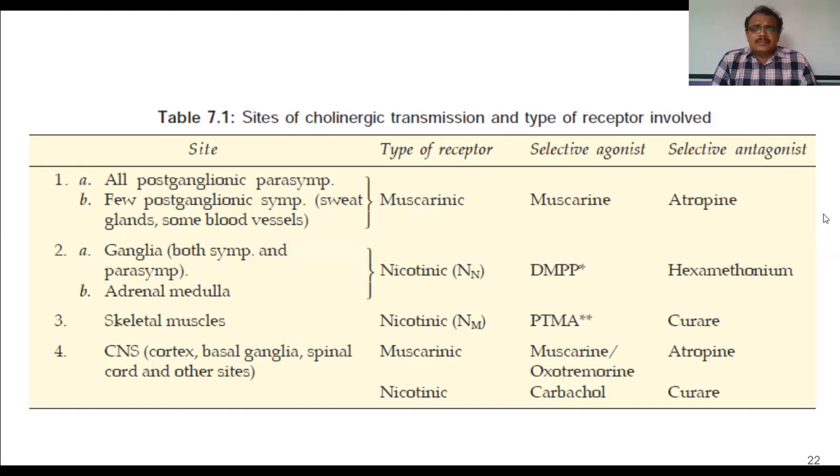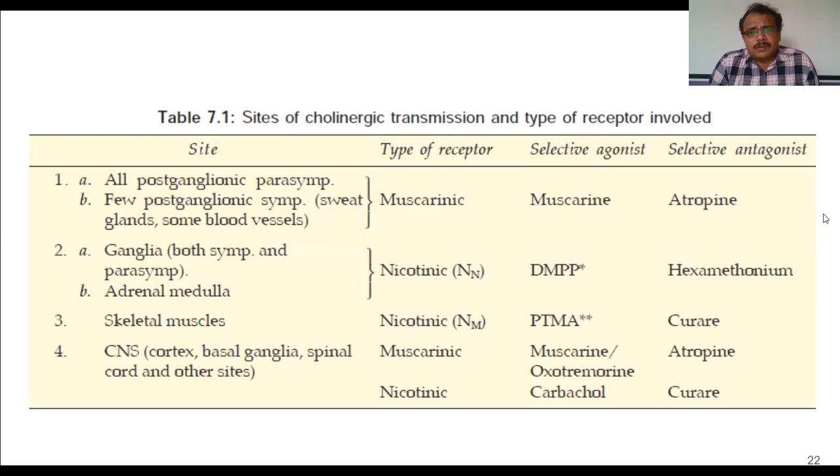Whereas nicotinic receptors, as we have seen there are 5 subtypes of muscarinic receptors, are also of 2 different subtypes. They are NN and NM. NN is the nicotinic neuronal type of receptor and NM is the nicotinic musculotropic type of receptor.